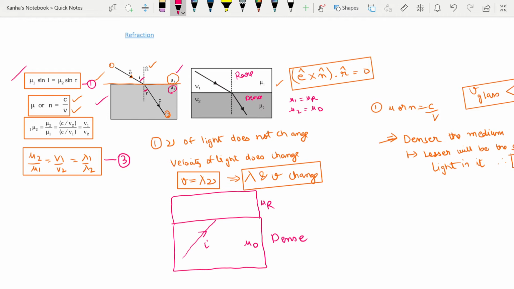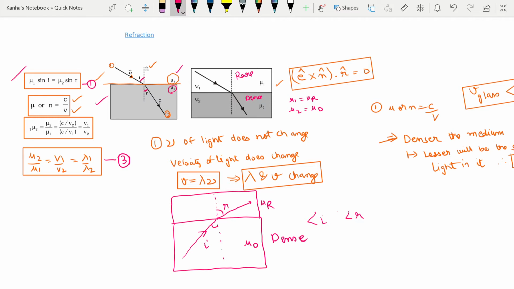I have an incident ray. Let me draw the normal at this point. Then what will happen to the refracted ray? It will not go in the same direction. It will slightly bend, and it will bend away from the normal. So this is r and this is i. Then what we find here is angle i is less than angle r.